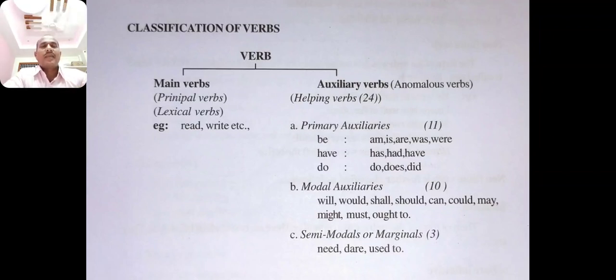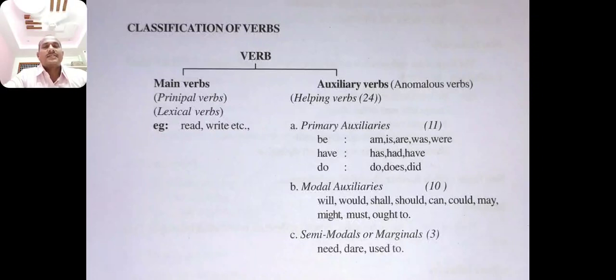Verb is divided into two broad categories. The one is main verbs, the second one is auxiliary verbs. Main verbs are also called principal verbs or lexical verbs. Auxiliary verbs are also called anomalous verbs and also helping verbs.